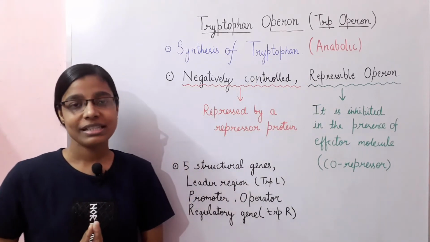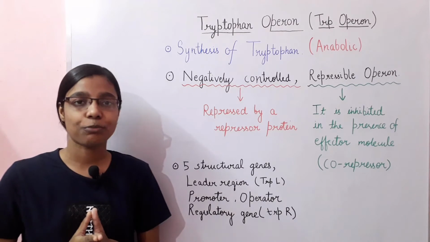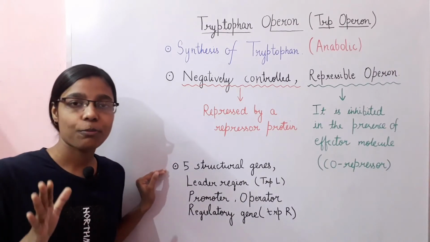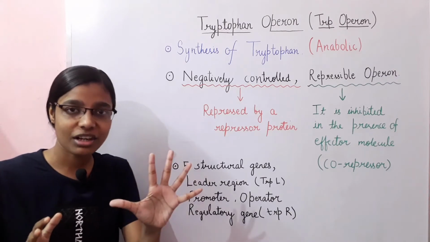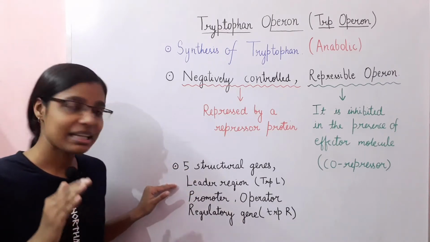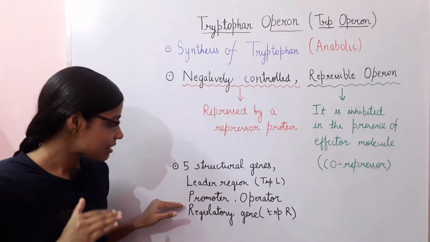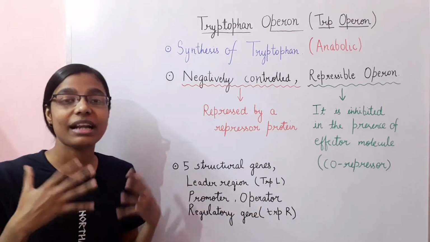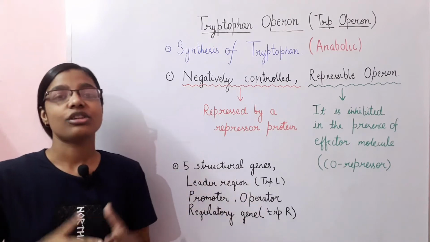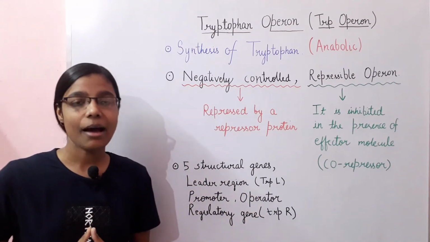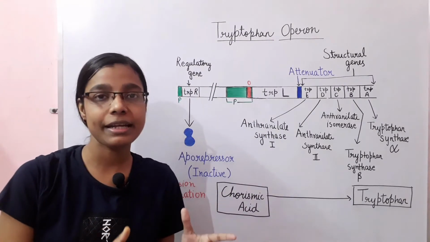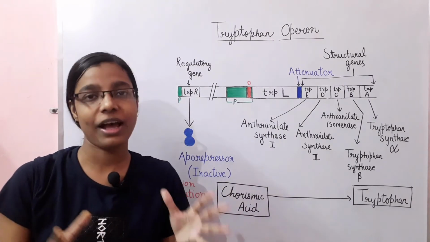Now we are going to discuss the components of the tryptophan operon. The tryptophan operon basically consists of 5 structural genes, a leader region, a promoter, an operator, and a regulatory gene. Now we are going to discuss in detail the structure of the tryptophan operon.